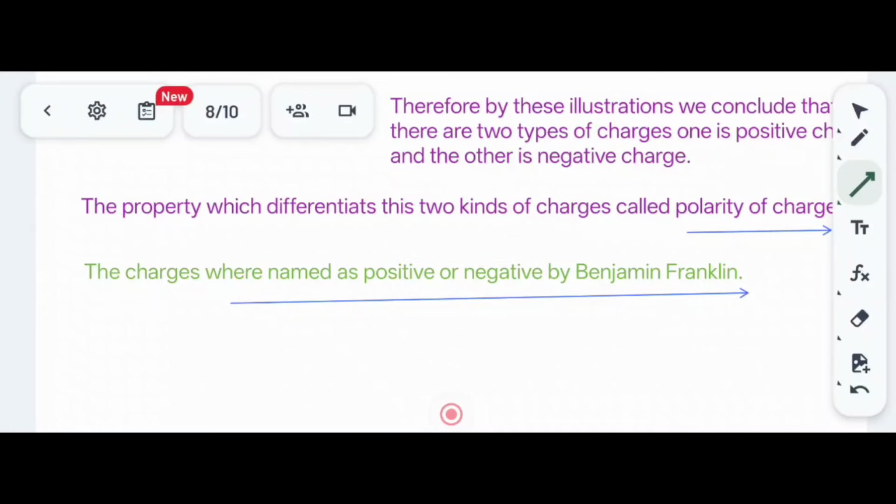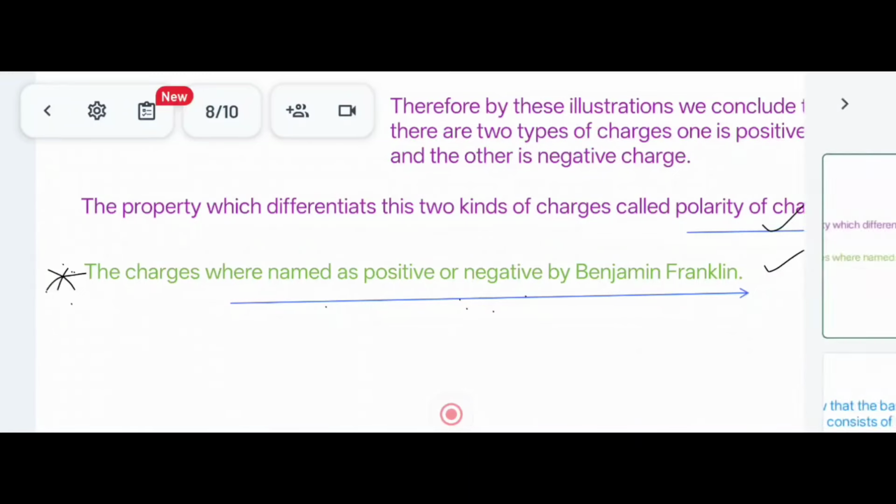I hope you have understood this till here. This is a very important question: the charges were named as positive or negative by Benjamin Franklin. This is important, and the property which differentiates these two kinds of charges is known as polarity of the charge. Okay, I hope you have understood.